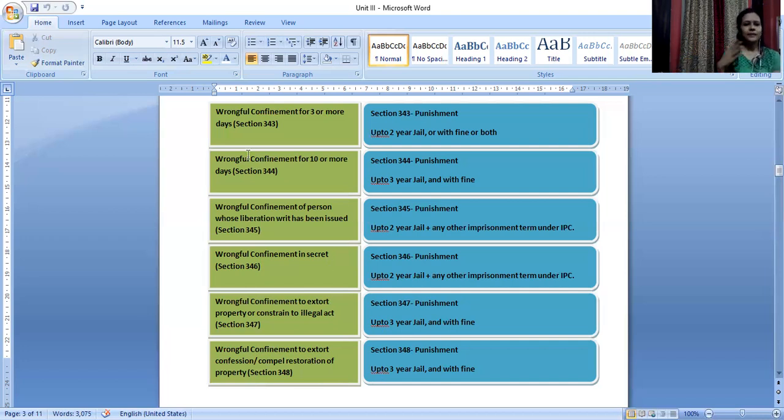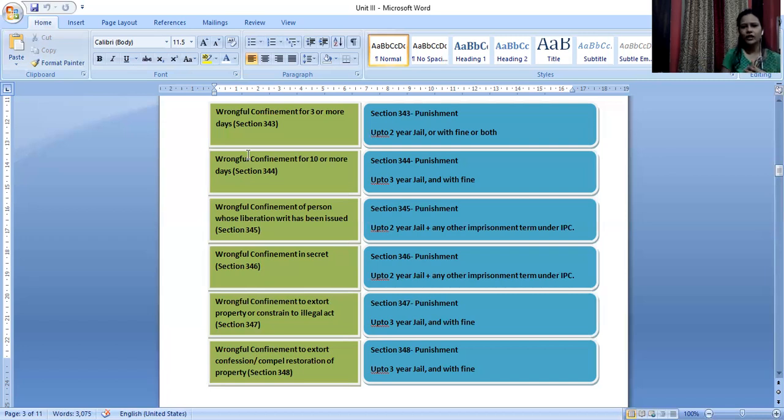Now, it may be very difficult to try to remember all these 6 different provisions just before your exam. In case you cannot remember also, it's fine. You can mention that under IPC, there are again 6 different types of provisions that mention different punishments or a higher degree of punishment with regard to wrongful confinement, depending on number of days the person was confined and the purpose or reason why the person was being confined. Right? So you can write like that also. It's completely fine if you cannot remember these 6 different provisions just 2 days before your exam. You can write like that also.